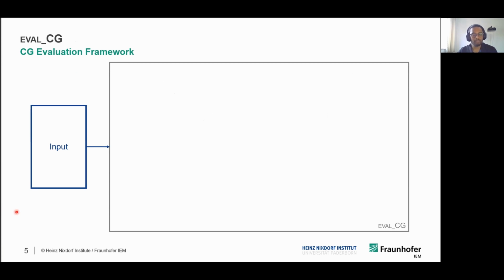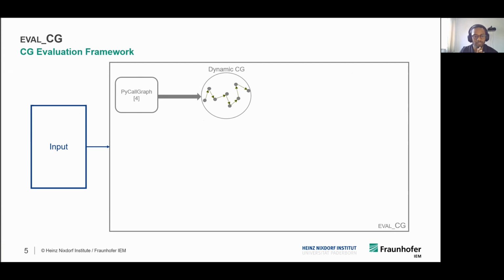For this Python input, the framework first generates a dynamic call graph. Here we use a tool called PyCallGraph to generate the dynamic call graph. This dynamic call graph is considered as a ground truth by this framework for the calculation of some metrics.